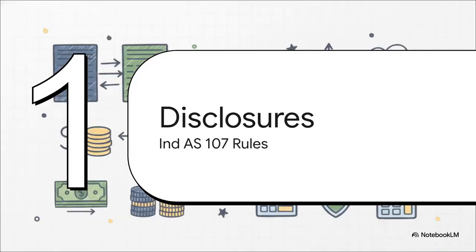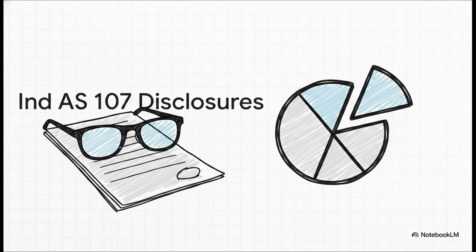And finally, Section 4, Disclosures and Next Steps. Okay, so we know the accounting treatment, but transparency is key here. Under paragraph B5 of Ind AS 107, which handles financial instruments disclosures, the company must disclose exactly how they determine net gains or losses. More specifically, they need to state in their accounting policies whether those fair value gains or losses running through profit or loss actually include the interest income. And they also have the option to separately disclose the interest receipts from the other fair value changes, which honestly gives investors a much clearer picture of what's going on.